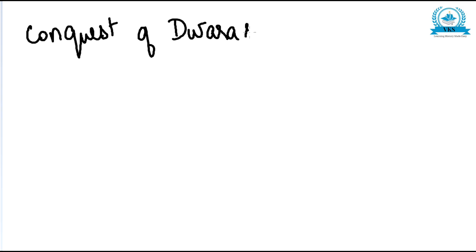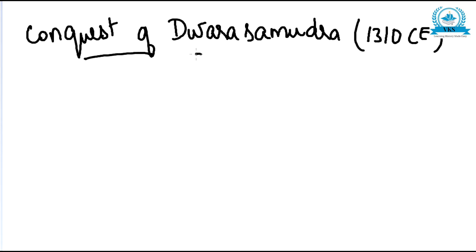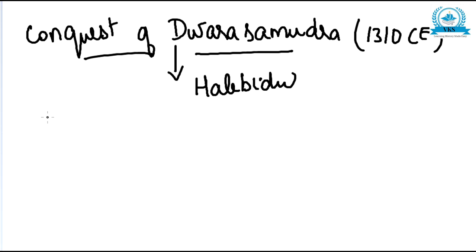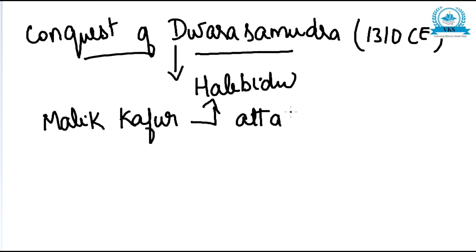Now the third expedition was the Conquest of Dwarasamudra. It happened in 1310 CE. So Malik Kafur attacked Dwarasamudra. Dwarasamudra, as you all know, is Halebedu. All of Alauddin Khilji's South Indian expeditions were done by Malik Kafur. So Malik Kafur went and attacked Dwarasamudra. Alauddin Khilji had ordered him to go and attack.